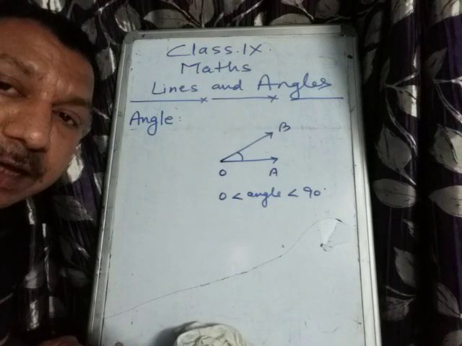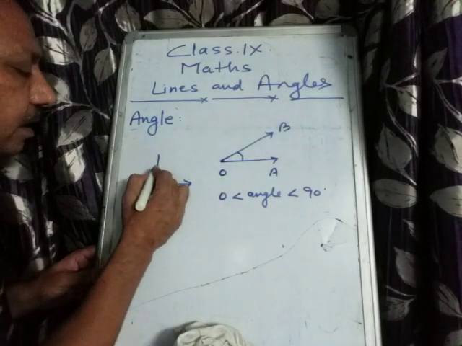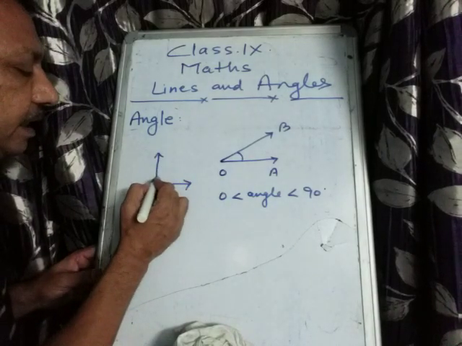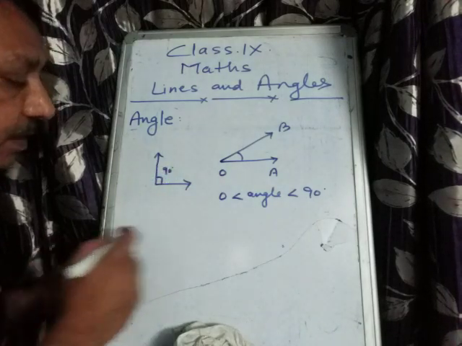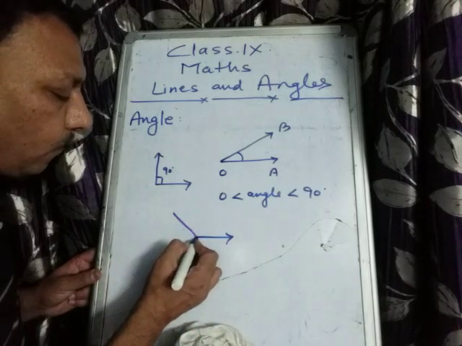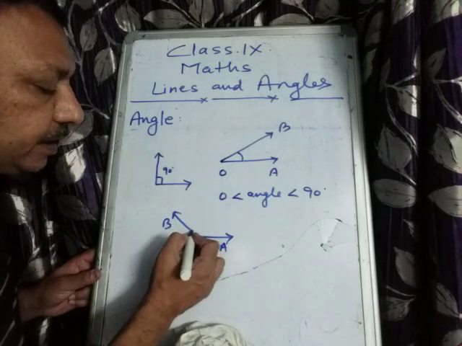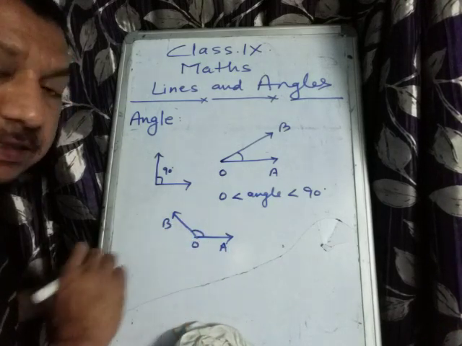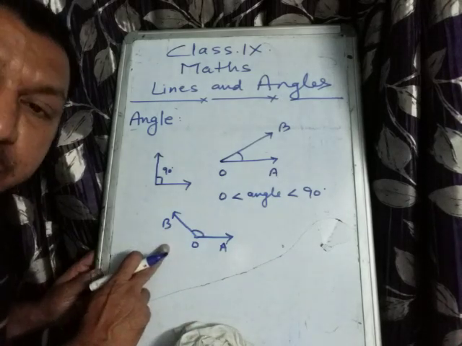If the angle is 90 degrees, then it is known as a right angle. And if it is greater than 90 but less than 180, then it is known as an obtuse angle.